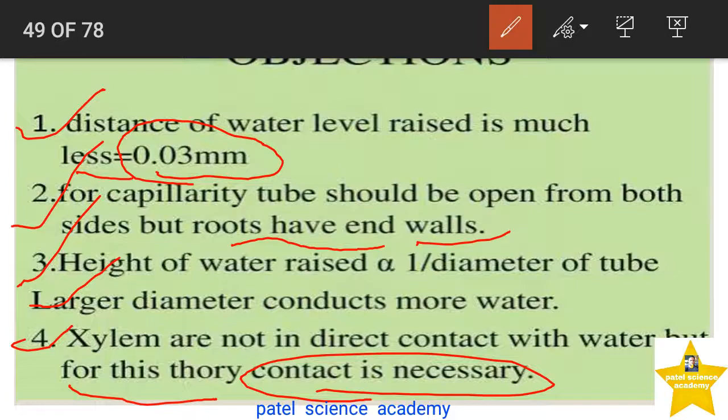Another one, the narrower the capillary tube, the greater is the height to which the water column is raised.